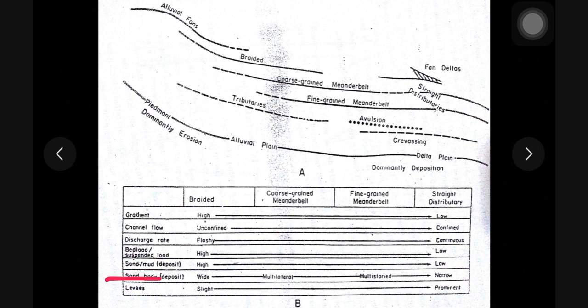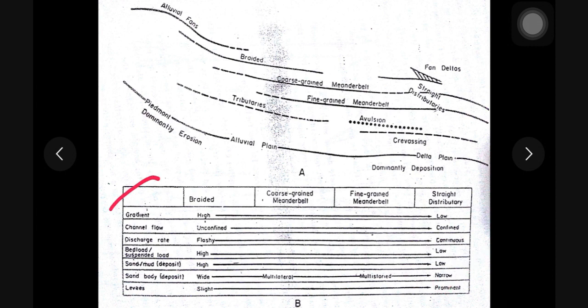Then the deposits of braided river system are wide, lateral extension is more, whereas fine grained meandering river systems or delta distributary channels are narrow and elongated. Levees, which are the natural boundaries formed on either side of the channel, are slightly developed in this case, whereas these are very well developed in other systems.